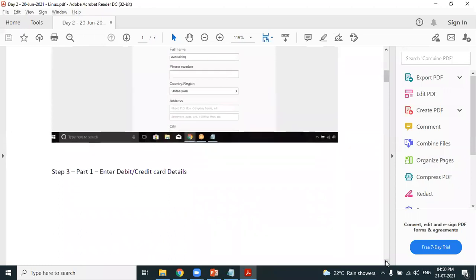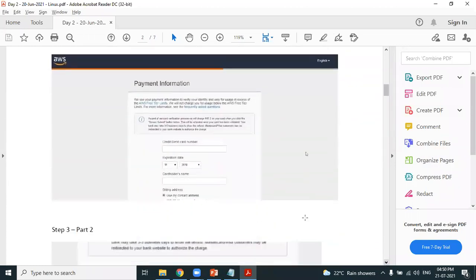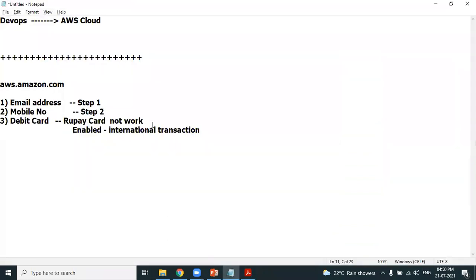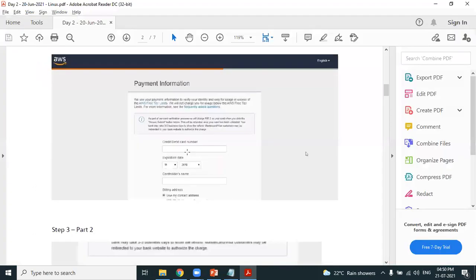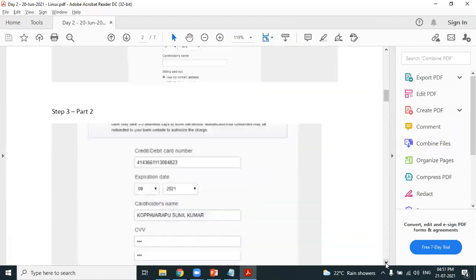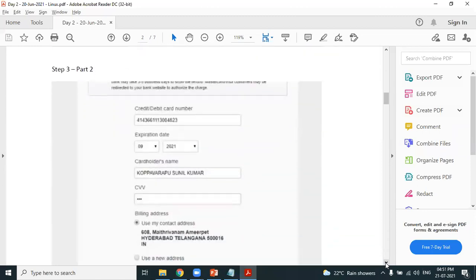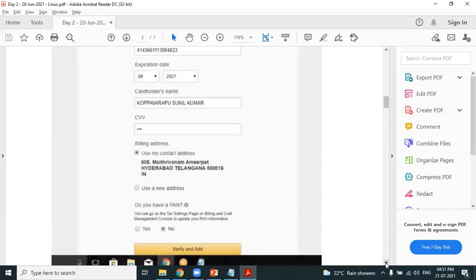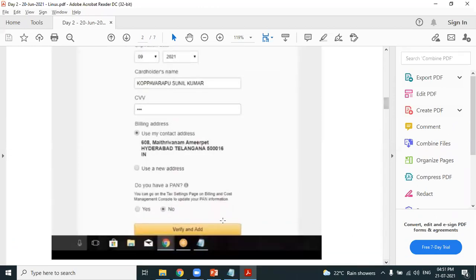Step 3, payment information. You need to link your debit card to your account. That debit card details, you should mention it in step 3. Clear? I hope I'm very clear in explaining the step-by-step process. Provide your debit card, expiration date, provide your card holder name. Look at the way I'm providing my debit card details, and I don't need to furnish my plan.